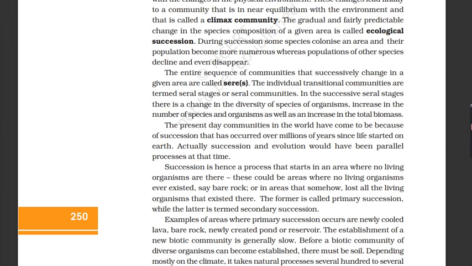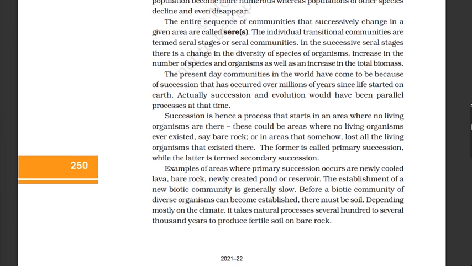Succession is hence a process that starts in an area where no living organisms are there. These could be areas where no living organisms ever existed, say bare rock, or in areas that somehow lost all the living organisms that existed there. The former is called primary succession, while the latter is termed secondary succession.